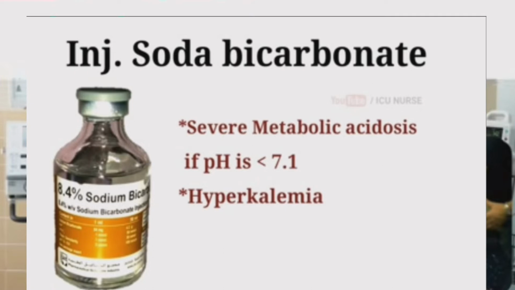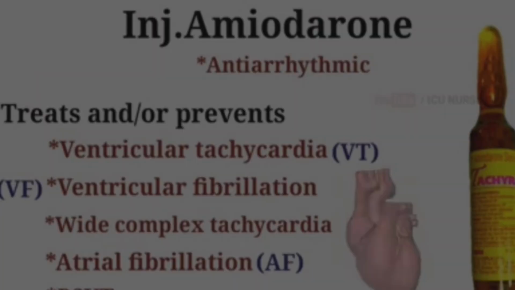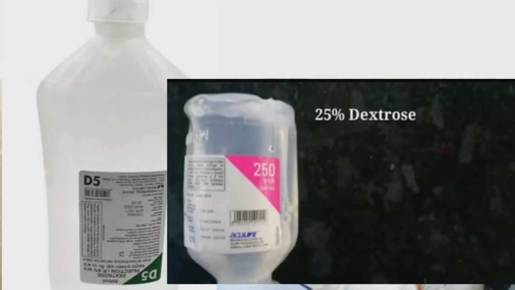as well as other poisonings. Amiodarone, it is an antiarrhythmic medication. It is used to treat and prevent a number of irregular heartbeats. It is used for ventricular tachycardia, ventricular fibrillation and wide complex tachycardia. It is also used to treat atrial fibrillation and paroxysmal supraventricular tachycardia.